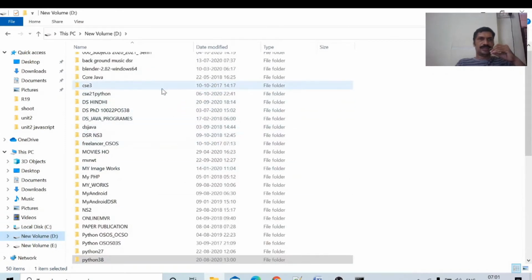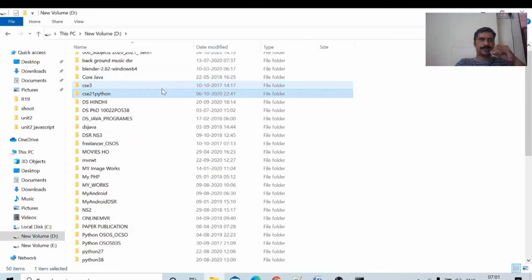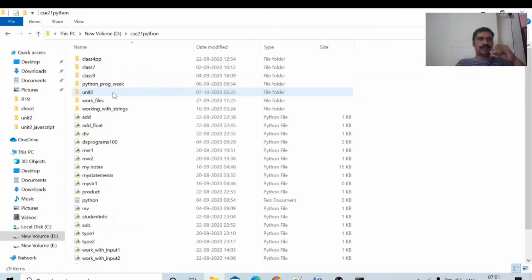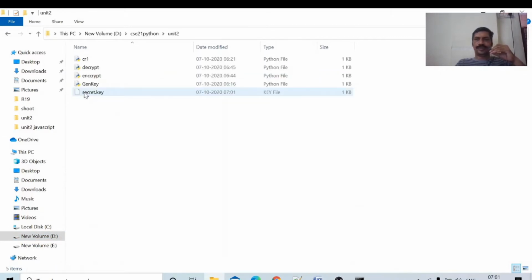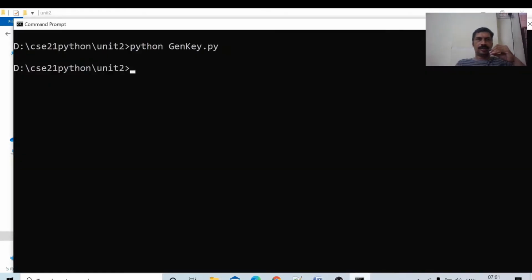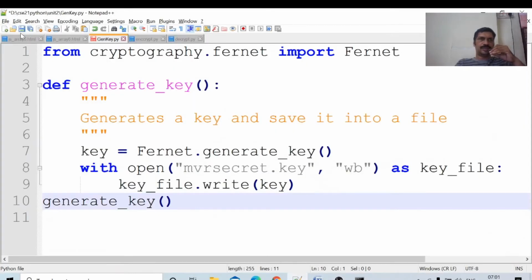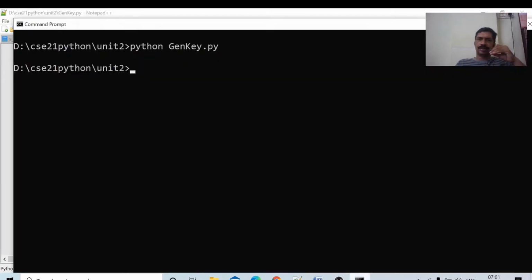Where is CSC21 Python, unit 2? Generate key, genkey.py. Is it saved? No, it is not saved. First save this file. Once again I am running generate_key. Now this file will generate.